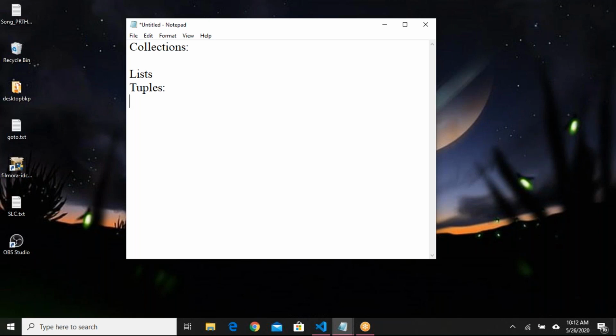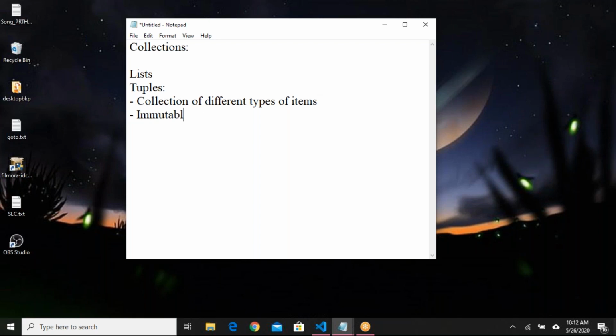So what is the difference between lists and tuples? If you can understand that part, we are good with tuples. Tuples are also a collection of different items. It's a collection of different types of items or elements or data. It is a collection of items again.